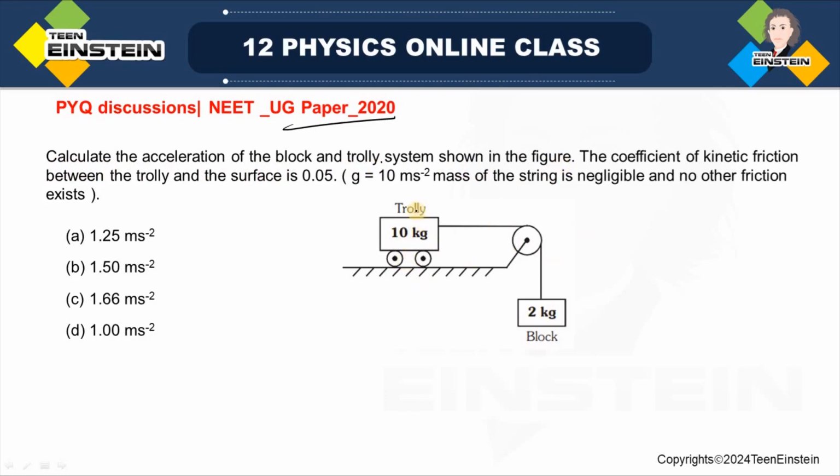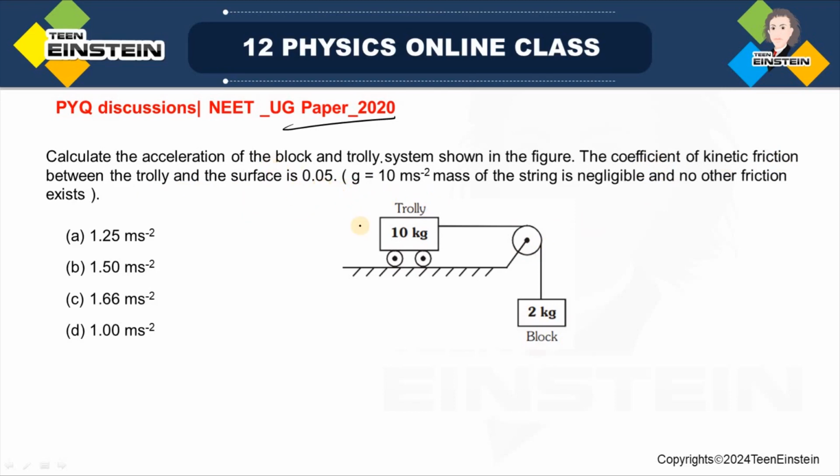So this is the figure, you can see this is the trolley and this is the block, and the trolley and block are connected by a single string via this pulley. The coefficient of kinetic friction between trolley and the surface is 0.05.